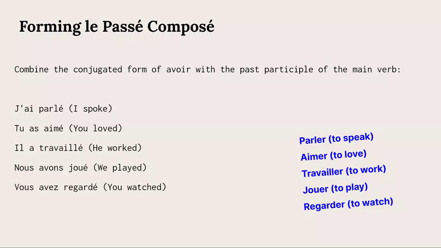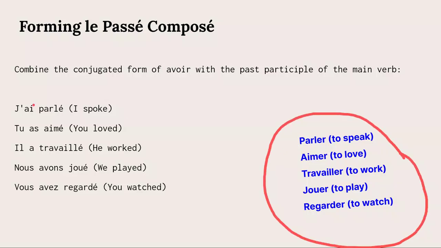So we saw the conjugation of avoir in the present tense. Let's use the verb parler and form some with the ER verbs I have here. I want to say I spoke: avoir, j'ai, parler. Remember, we take out the ER and replace it with é. You loved: tu as aimé, the past participle.